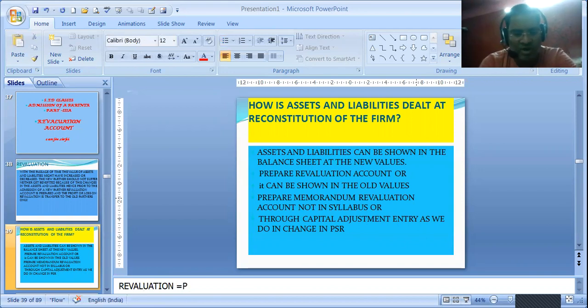So this profit and loss adjustment account is nothing but the revaluation account. Whenever we have done the rectification of errors after preparation of final accounts, we used to show it through what? Through the profit and loss adjustment account. And that same profit and loss adjustment account is nothing but this same revaluation account. Revaluation account, profit and loss adjustment account.